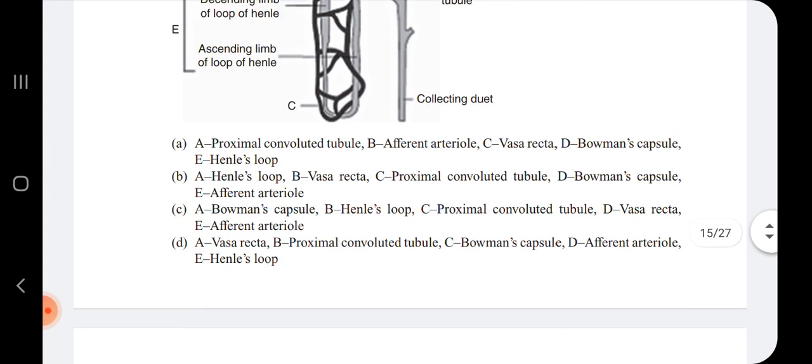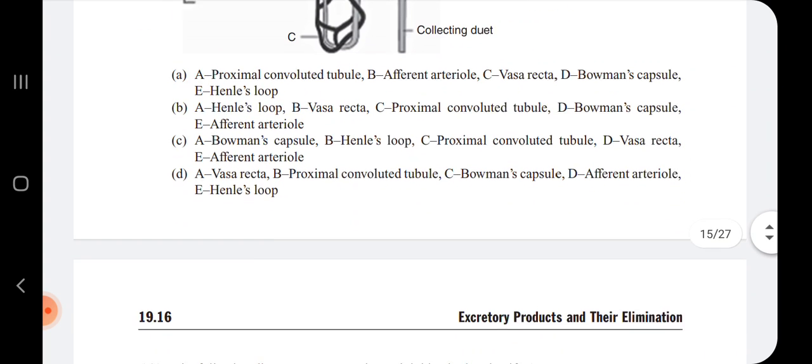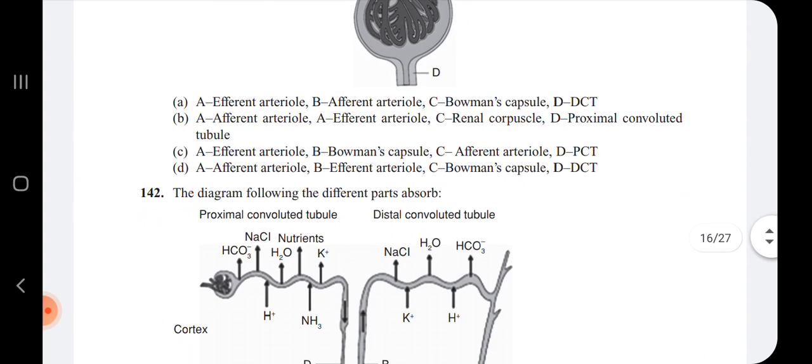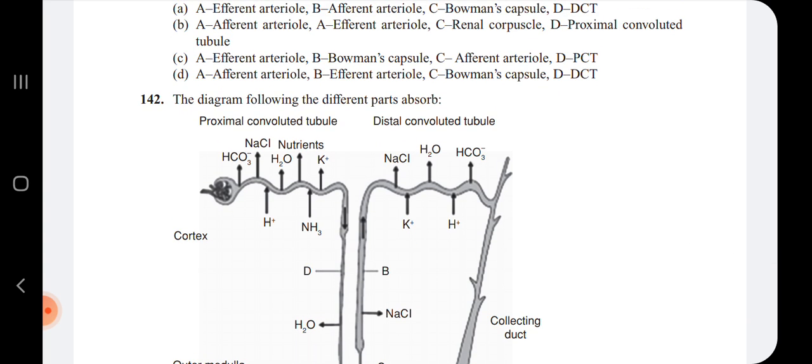All the next questions are diagrammatic questions, which are very easy to understand, so you can go through them on your own, as this PDF also has the key answers, and I'm going to attach the link of this PDF file for this video. You can check it in the description box.